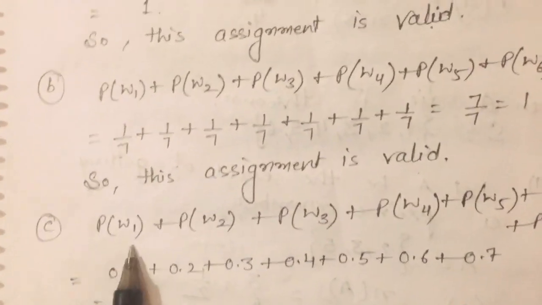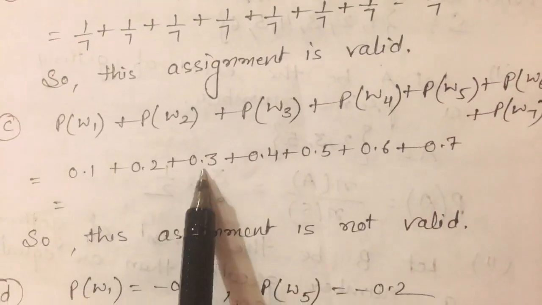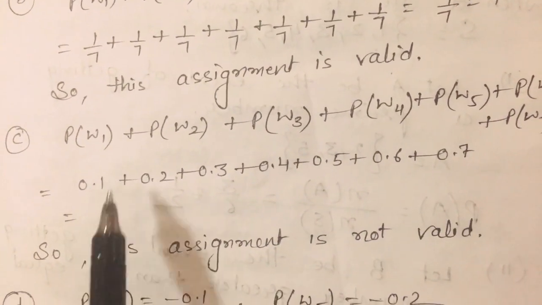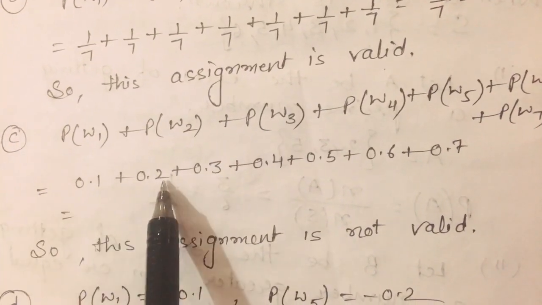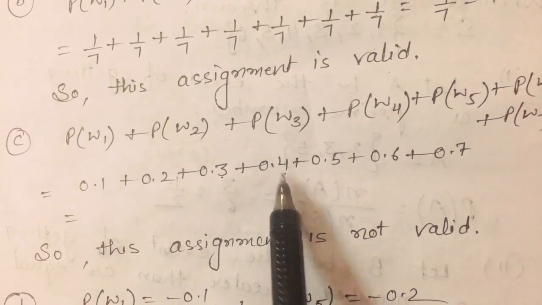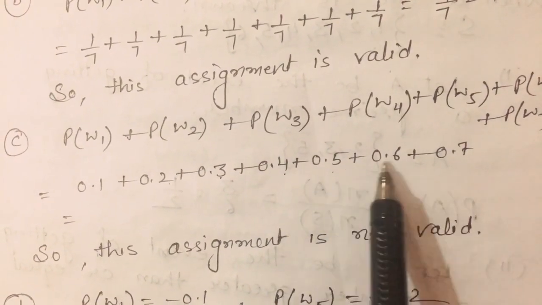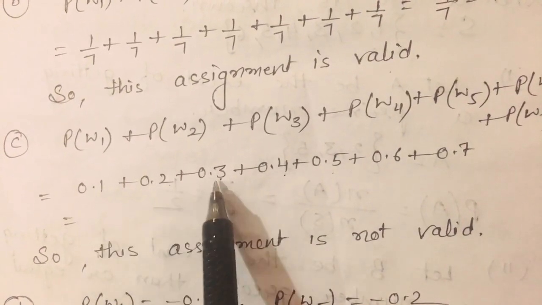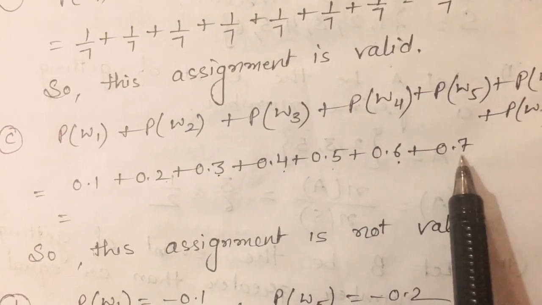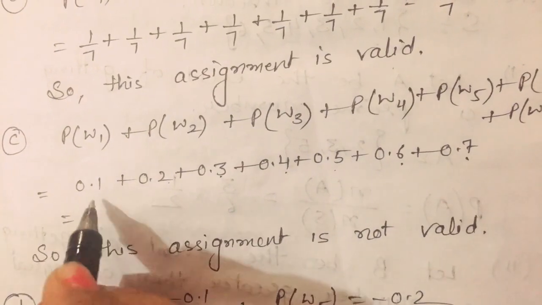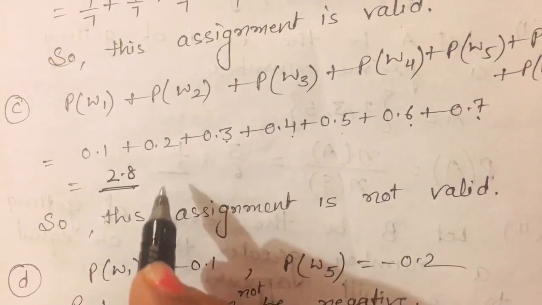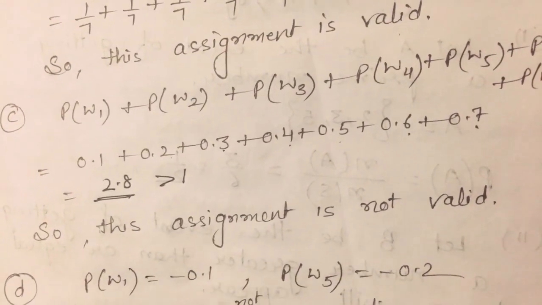Now come to the C part. Each probability is less than 1, and for their sum, look: 0.1 plus 0.2 is 0.3, plus 0.3 is 0.6, plus 0.4 is 1.0, plus 0.5 is 1.5, plus 0.6 is 2.1, plus 0.7 is 2.8. It means this sum is 2.8. So this assignment is not valid because the sum is greater than 1. So this is not valid.